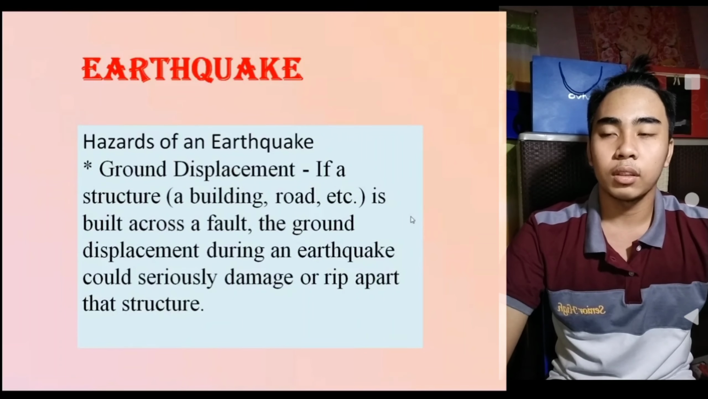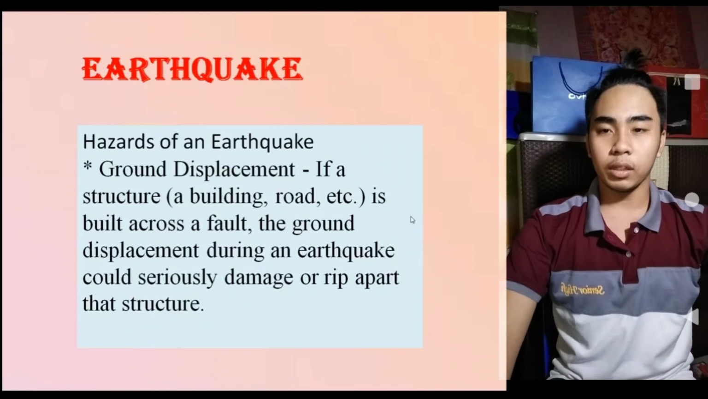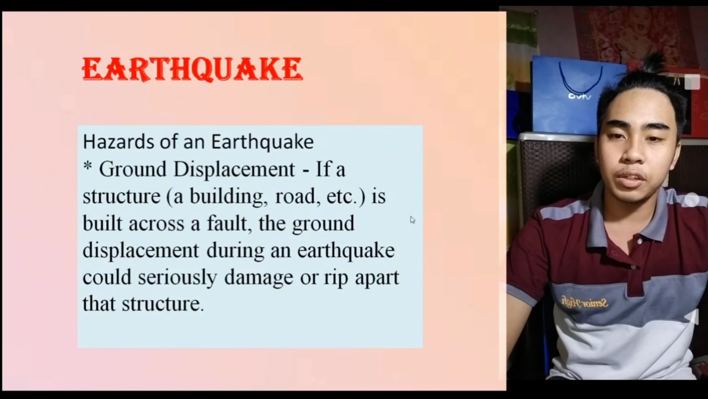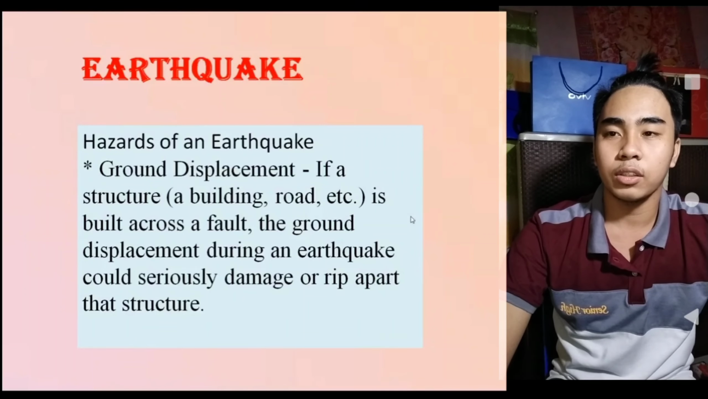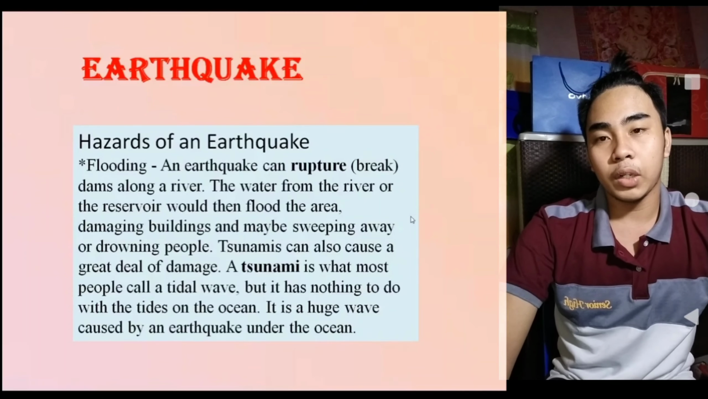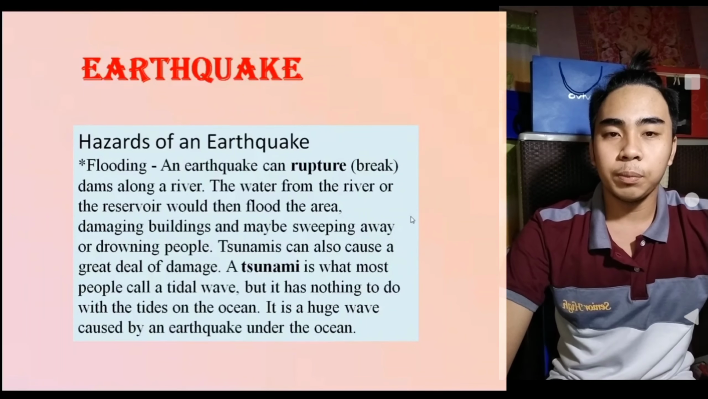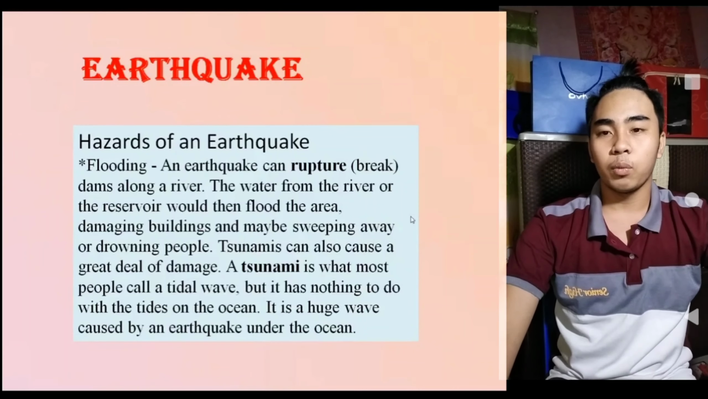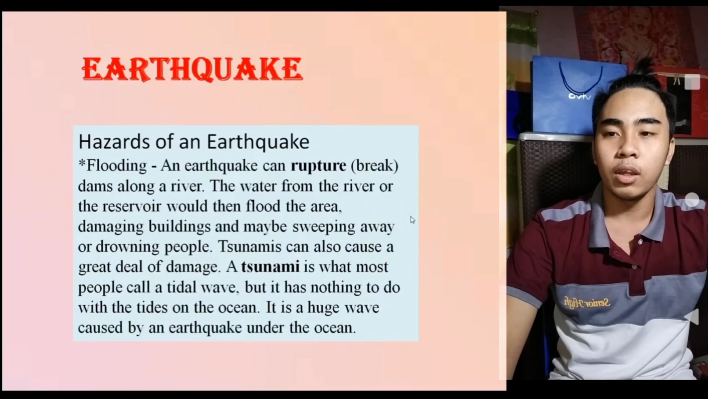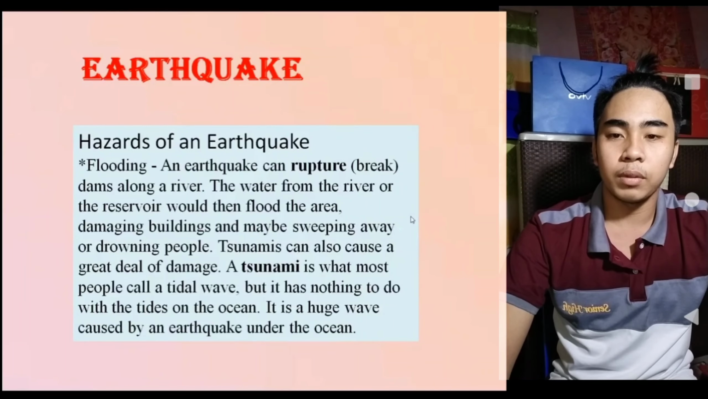Ground displacement. If a structure, a building, road, etc. is built across a fault, the ground displacement during an earthquake could seriously damage or rip apart the structure. The next one is flooding. An earthquake can rupture or break dams along a river. The water from the river or the reservoir would then flood the area, damaging buildings and maybe sweeping away or drowning people. Tsunamis can also cause a great deal of damage.